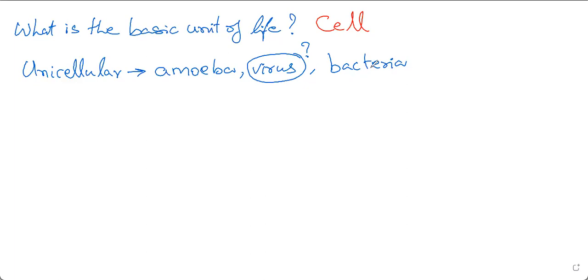Chan, protista is not an organism. It is a class of organism. So protista cannot be taken as an example. Etesham is saying yeast. Yes, that is correct. Yeast is unicellular.